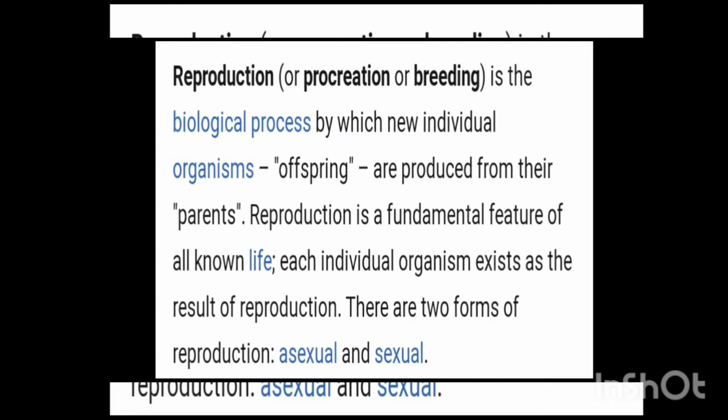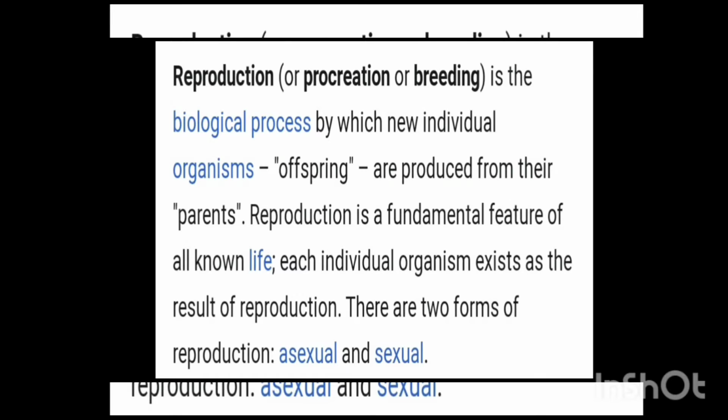Because it is a fundamental feature of all known life. Each individual organism exists as the result of reproduction. So for the survival of species on the earth, reproduction is necessary.